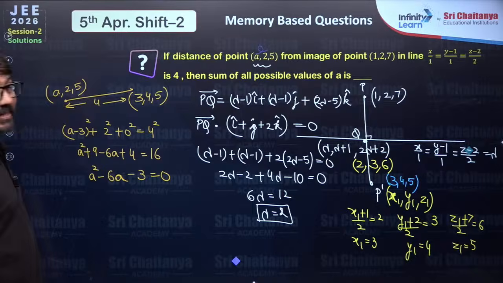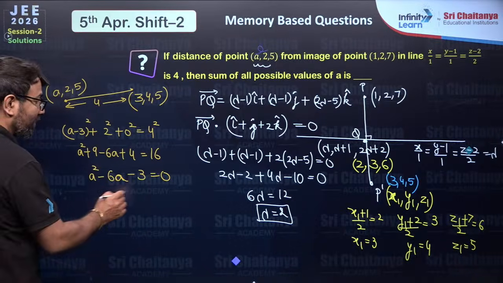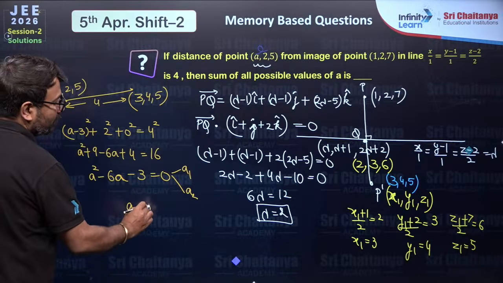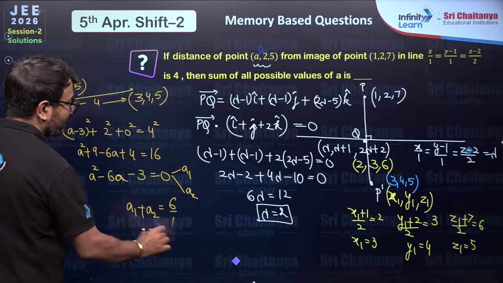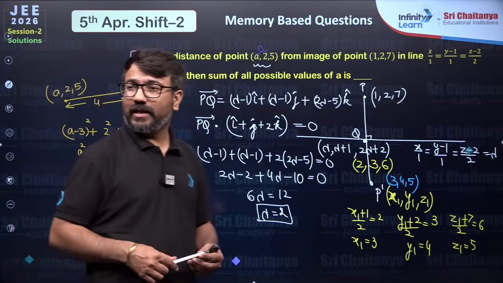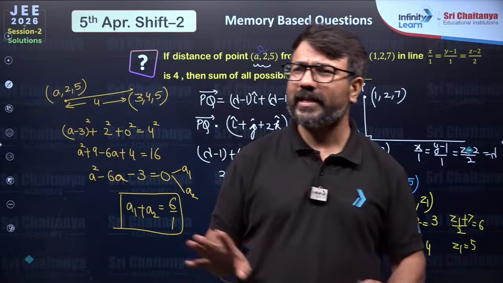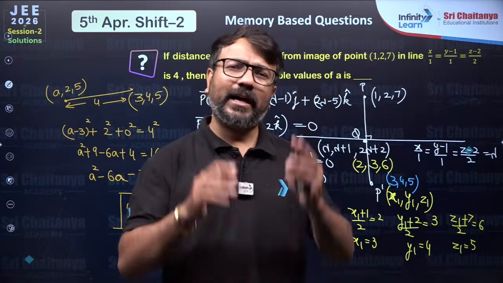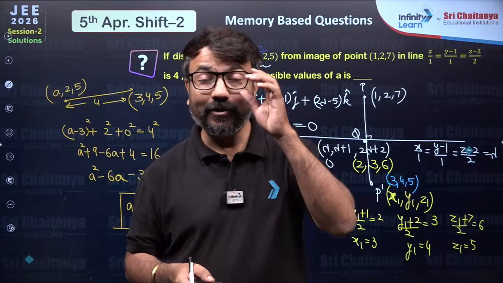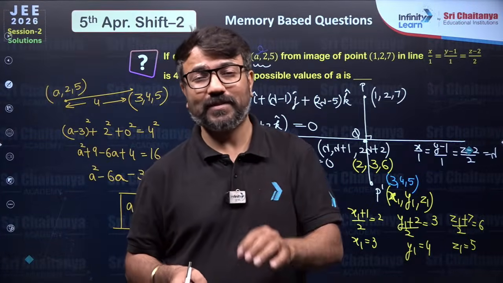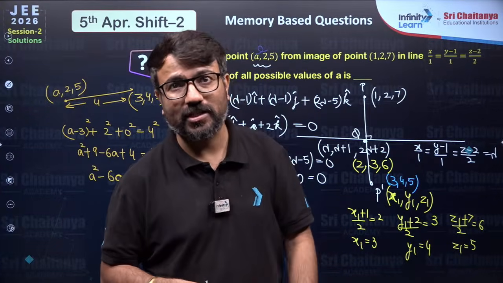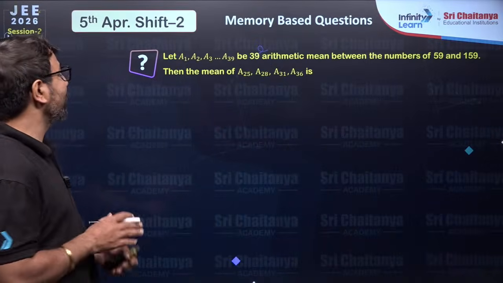In this way, they are asking the sum of all possible values of lambda or a. So let's say a1 and a2 are the 2 roots. So sum of the roots, my dear students, will be minus b over a. So that is how you will be able to get the answer to this question. Are you all able to understand how we did this problem? Very easy problem based on 3D geometry. I already discussed with you that 3D geometry is a really very important topic. If you invest a very little amount of time, just practice the PYQs, definitely in the exam also you'll be able to deal with the question of 3D. Now let's move ahead to the next question.